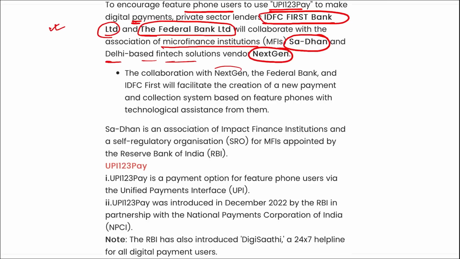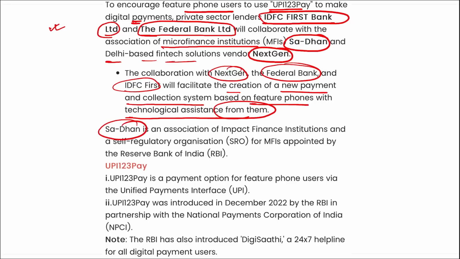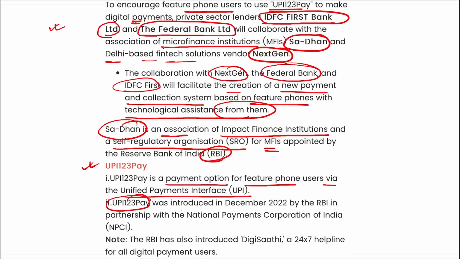The collaboration with NextGen, Federal Bank and IDFC First will facilitate the creation of a new payment and collection system based on feature phones, with technological assistance from them. Sadhan is an association of impact finance institutions and a self-regulatory organization for MFIs appointed by the Reserve Bank of India. UPI 123 Pay is a payment option for feature phone users via UPI, and it was introduced in December 2022 by RBI in partnership with NPCI, the National Payments Corporation of India. NPCI came in 2008 and UPI came in 2016.